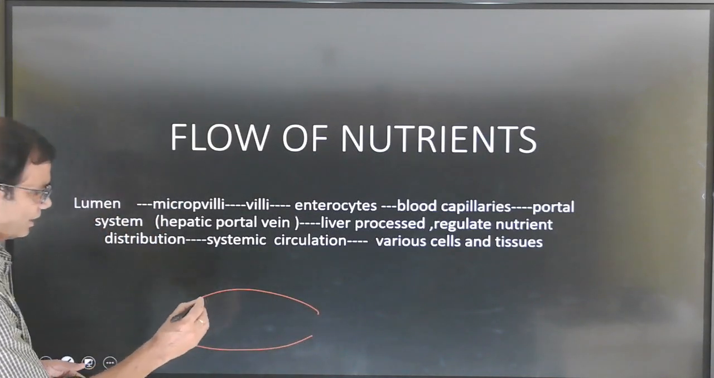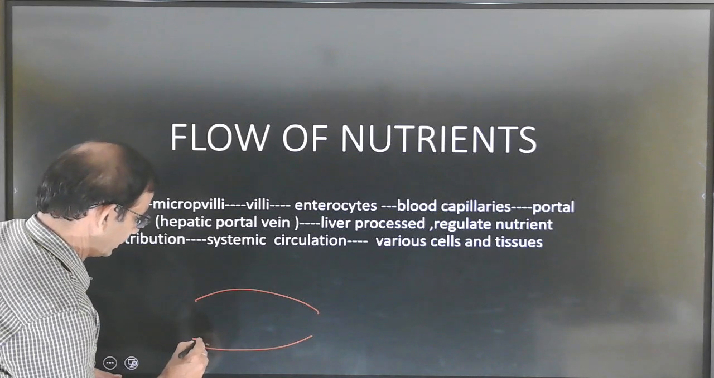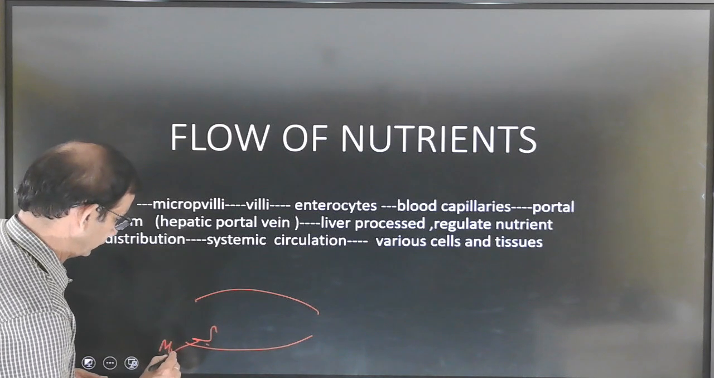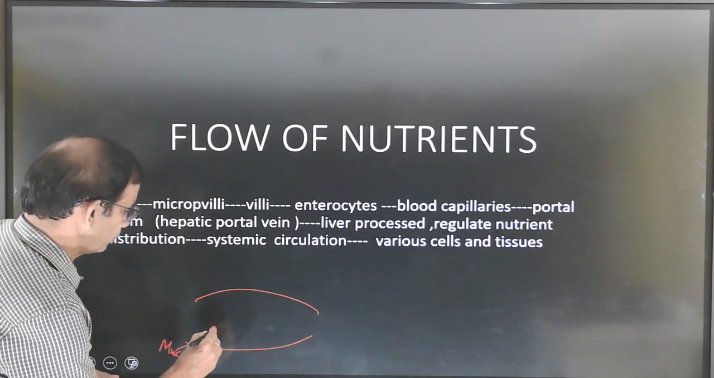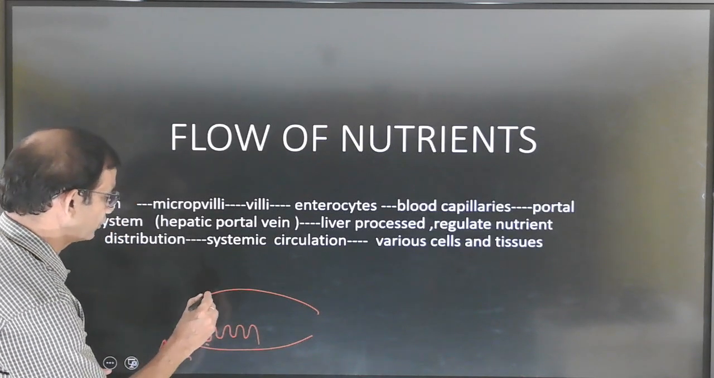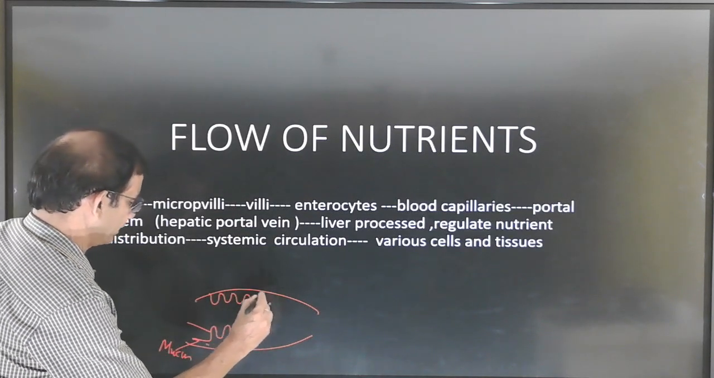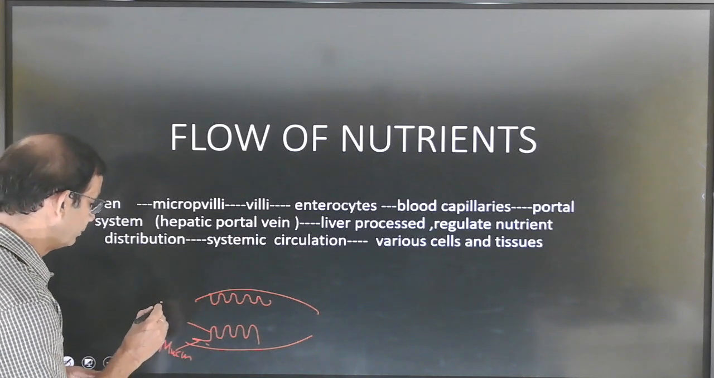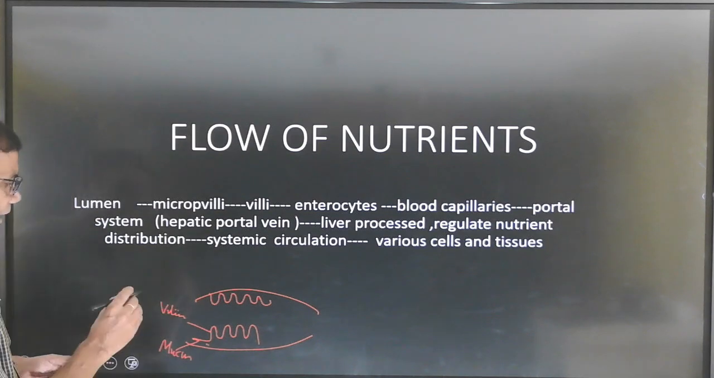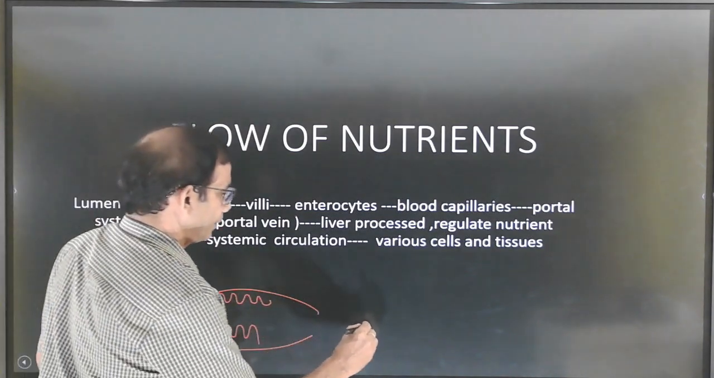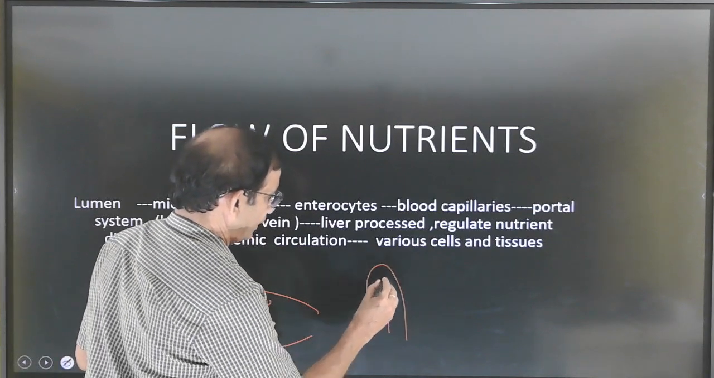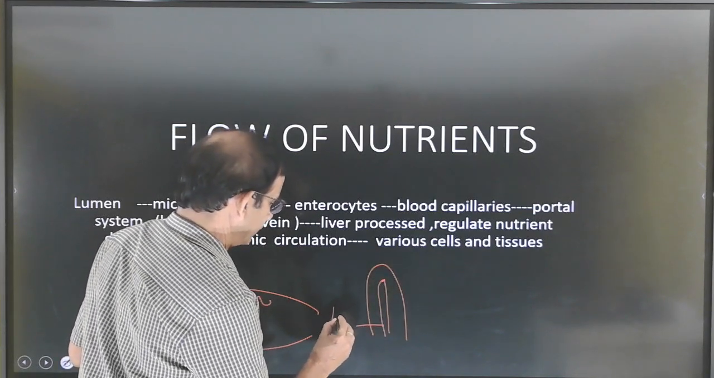Suppose this is the intestine. Inside the intestine, this is the mucus layer. From the mucus layer, finger-like projections are there, present on both sides, and these are called villus, or in plural, villi. And these villi contain lacteals inside,